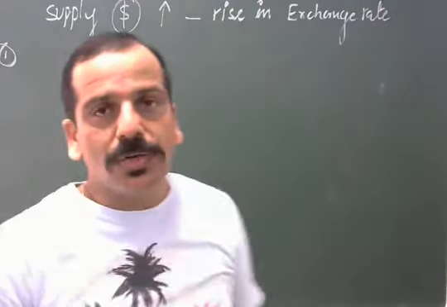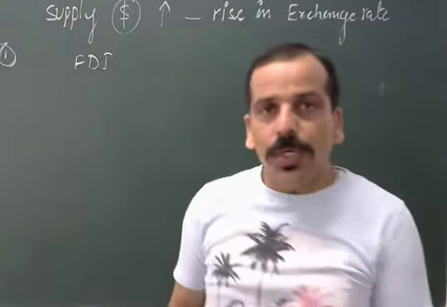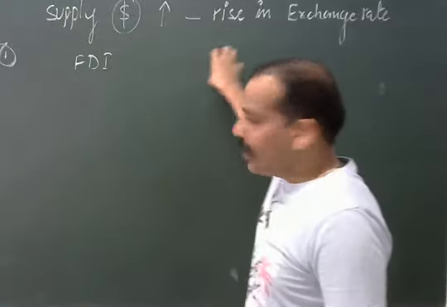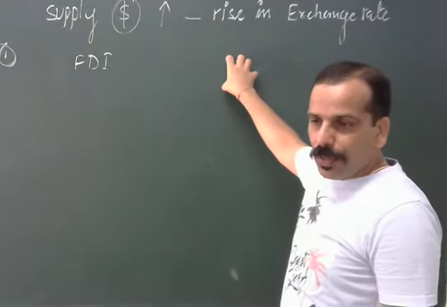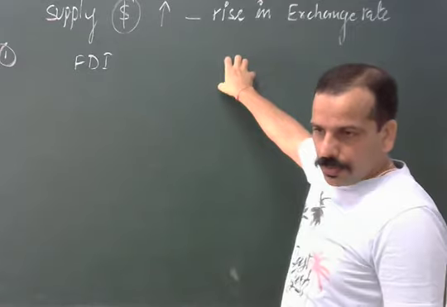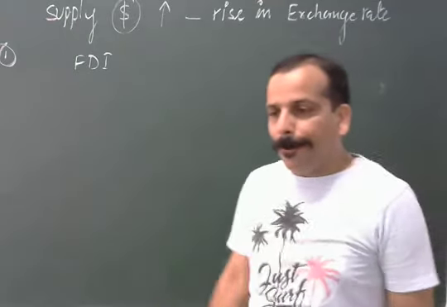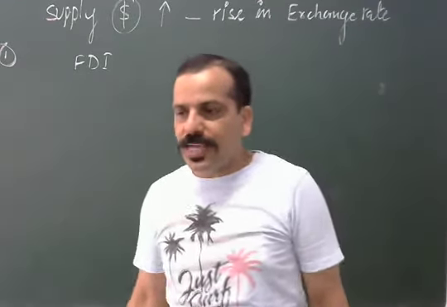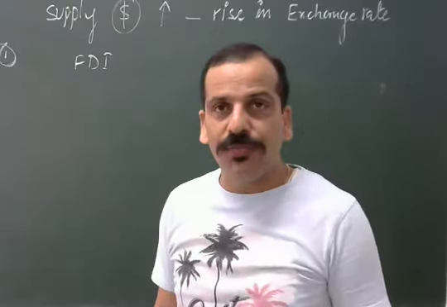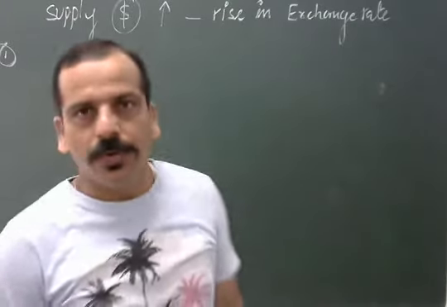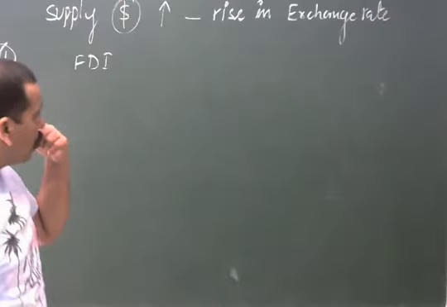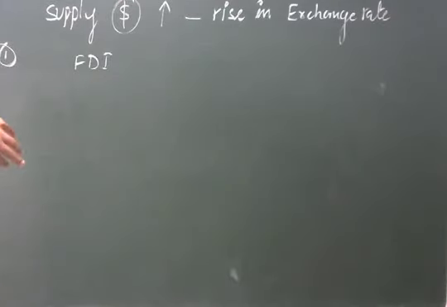Let's say multinational corporations from America wanted to invest in India, around 75,000 crore. That is, they wanted to invest 75,000 crore.